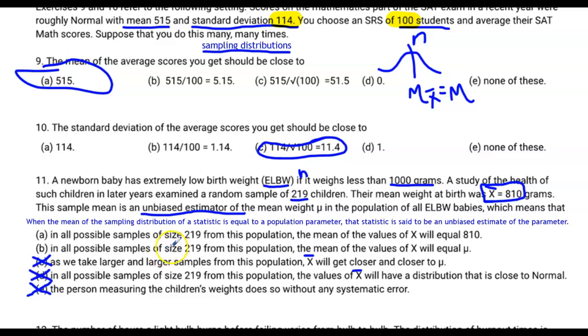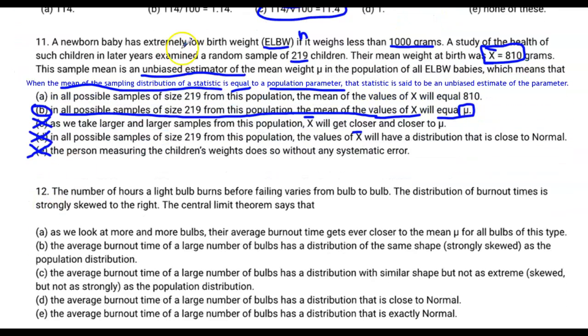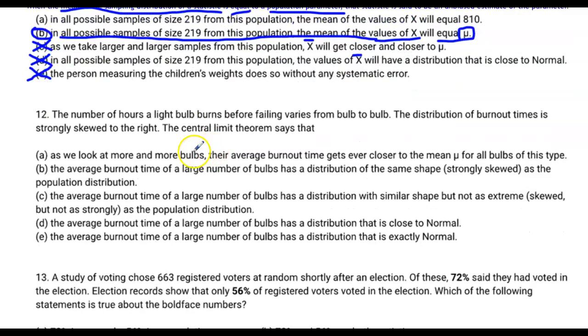So we're saying that in all possible samples, the mean of the values of X bar is going to equal mu. We don't know what mu is, but we know they're going to be equal to that. That's the definition of an unbiased estimator, where the mean of the sampling distribution of a statistic, in other words, in all possible samples of size 219 from the population, the mean of the values of X bar equals a population parameter, mu. There's our answer, choice B. This is a very sticky subject, so make sure that you read everything that you can about it.